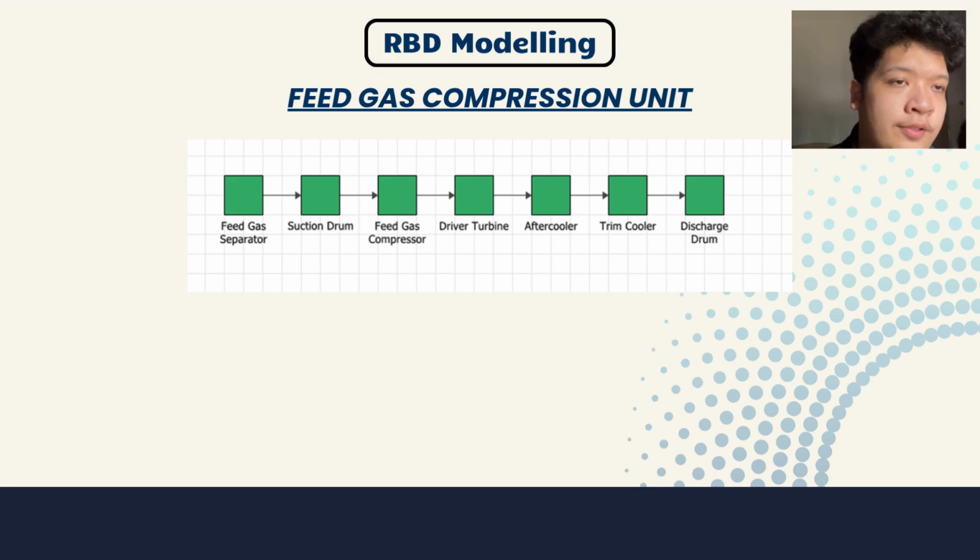There are 7 blocks here, namely the feed gas separator, the suction drum, feed gas compressor, the driver turbine, aftercooler, trim cooler, and the discharge drum. And similar to the first 2 units that I've shown, all of these blocks are modeled to be able to fail, as there are data supporting them being provided.